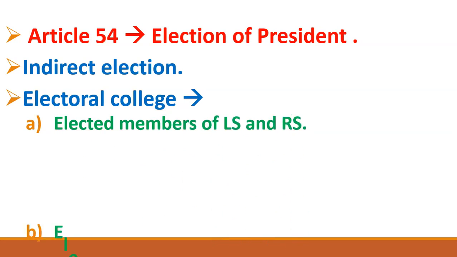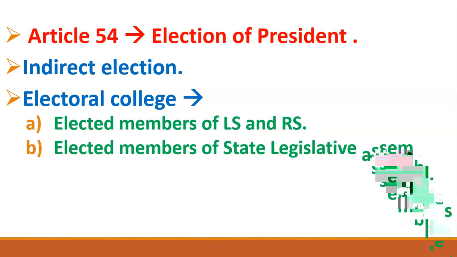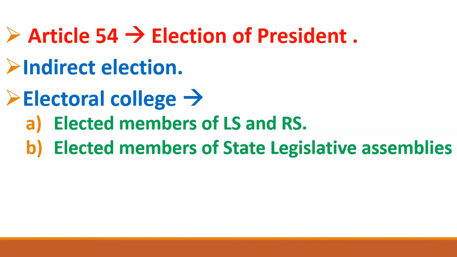So friends, first of all, the elected members of both the houses of parliament, meaning elected members of Lok Sabha as well as elected members of Rajya Sabha. Elected members means nominated members will not give vote in the election of the president. Only elected members will give vote in the elections of the president. For example friends, I have taught you in the previous classes that in Rajya Sabha there are a total of 245 members. And out of these 245 members, 233 members